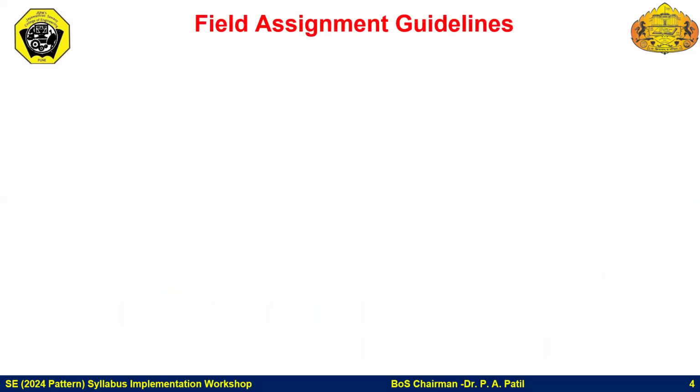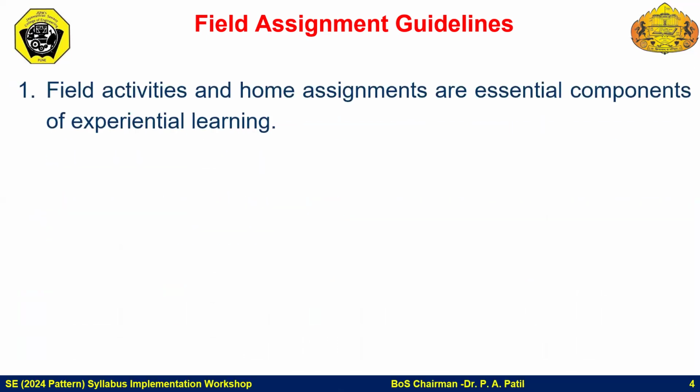The most important component of this continuous comprehensive evaluation sheet is the field assignment. So these are the real world assignments and or home assignments, and field assignments are the essential component of experiential learning, because students, whatever theoretical knowledge they have gained, are supposed to apply that theoretical knowledge to solve real world assignments.